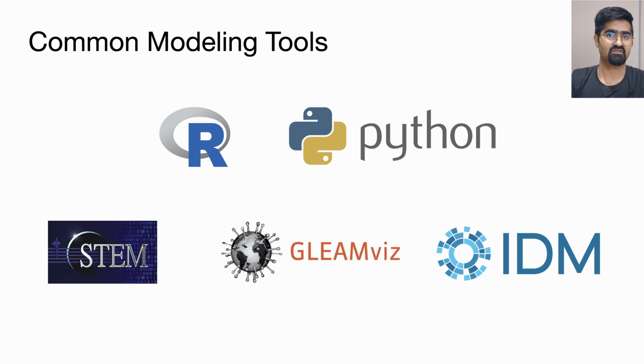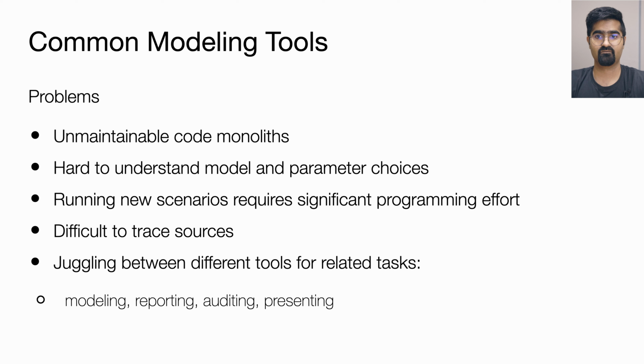Common ways of modeling epidemics are by writing code in programming languages such as R or Python. Simulation tools such as STEM, Gleamviz, and tools developed by the Institute for Disease Modeling are also frequently used. However, these tools for modeling epidemics suffer from some or all of the following problems. As the code base or the configuration files of the simulation evolve with the epidemic, they become hard to navigate and manage. Finding and understanding why certain choices were made in different simulations becomes tedious.